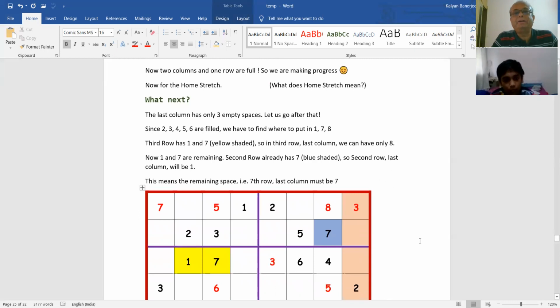So here, what is home? The completed Sudoku is our home, right? So we have come near that now.